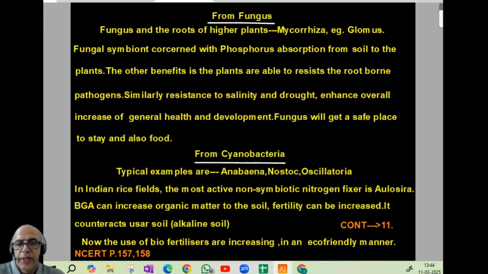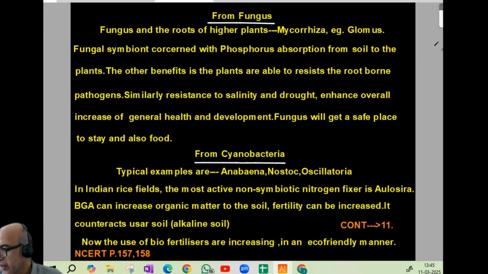BGA can increase organic matter in the soil. Fertility can be increased. It counteracts usar soil, which we had in biological classification when we studied cyanobacteria. Usar means alkaline soil. It is not good for agriculture. So that alkalinity will be reduced by using cyanobacteria. Now, the use of biofertilizers is increasing in an eco-friendly manner because it is comparatively more safe.